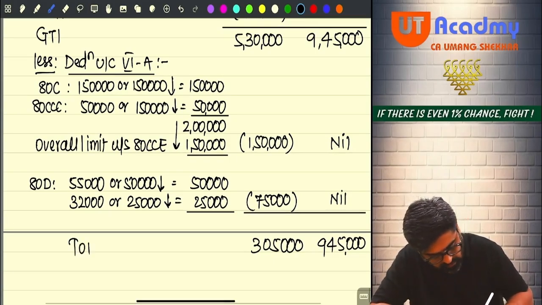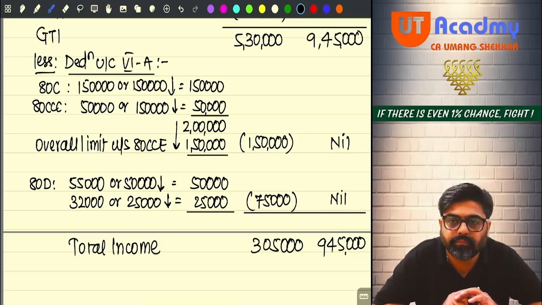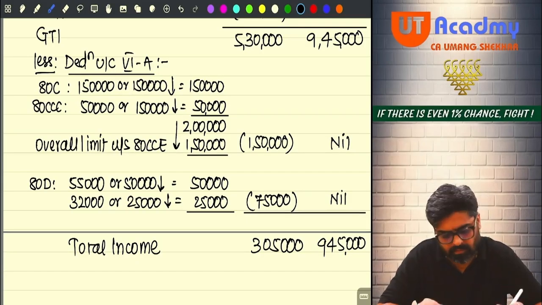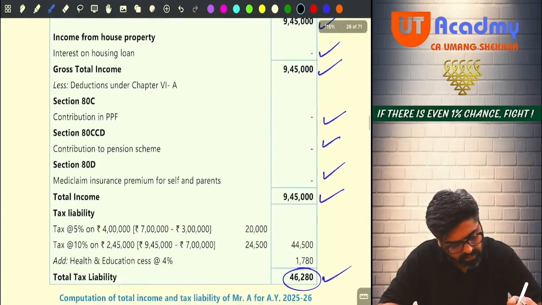Same total income I am also getting. Right, sir? 3,05,000 and 9,45,000. Correct, no? Same amount or something different? 255. How come 255? Wait, just a second. 9,45,000, okay.